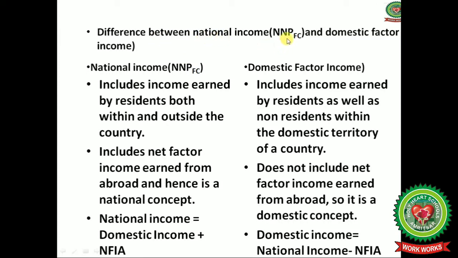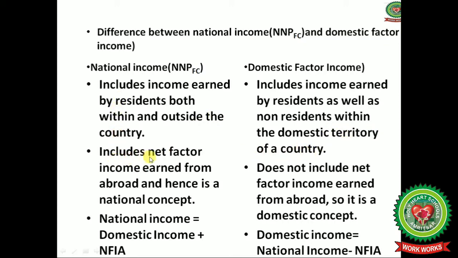Differentiation between the national income, that is net national product at factor cost, and domestic factor income. National income includes income earned by the residents both within and outside the country, while domestic factor income includes income earned by the residents as well as the non-residents within the domestic territory of a country.